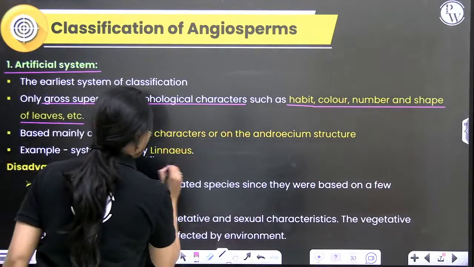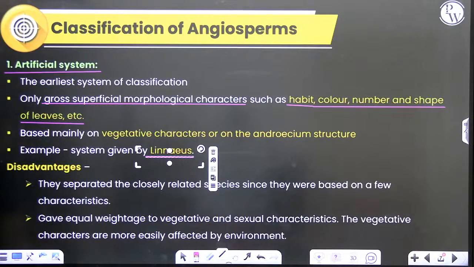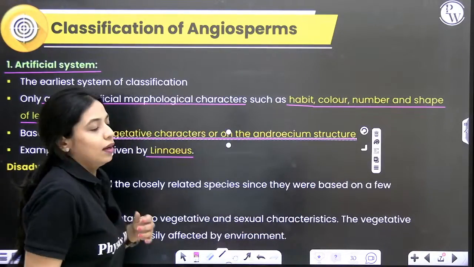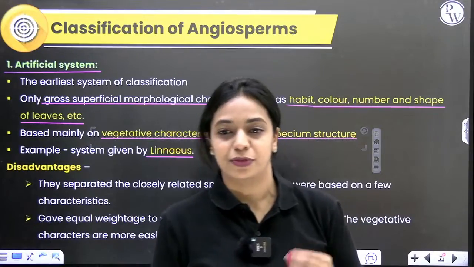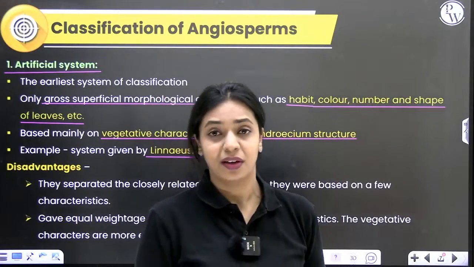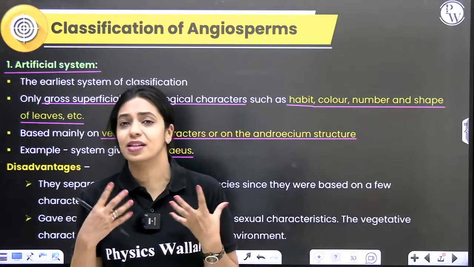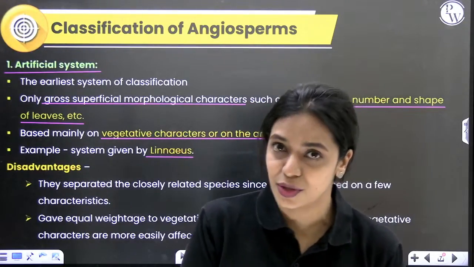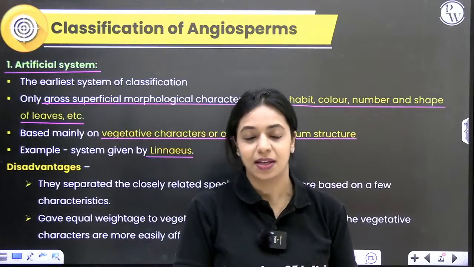An example for that is Linnaeus' classification of angiosperms. Basically, he considered vegetative characters or the structure of the androecium of the flower. I'm sure you all know what an androecium is. Androecium is the male reproductive part of the flower. How many of them are present? How many stamens are present? Those were some of the characters that Linnaeus used in order to classify angiosperms.